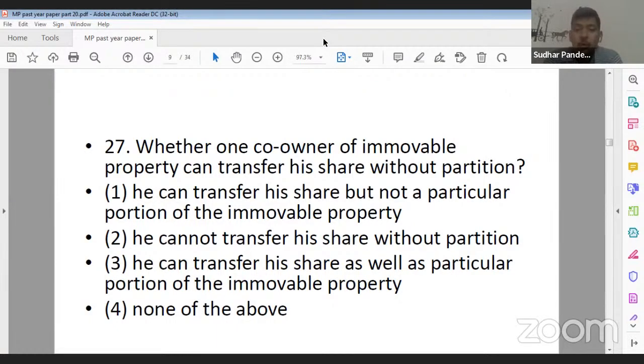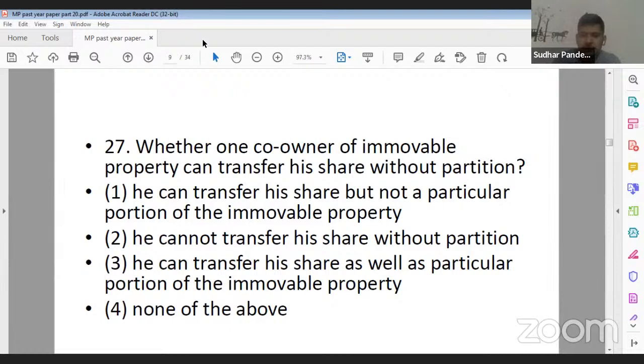Whether co-owner of immovable property can transfer his share without partition. Option 1, he can transfer his share but not a particular portion of immovable property. Option 2, he cannot transfer his share without partition. Option 3, he can transfer his share as well as particular portion of immovable property.